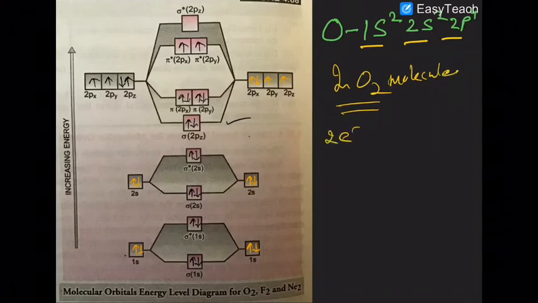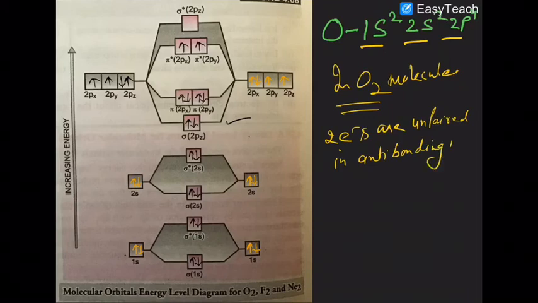So in oxygen, in the O2 molecule, what we have observed is that 2 electrons are unpaired in anti-bonding MO.